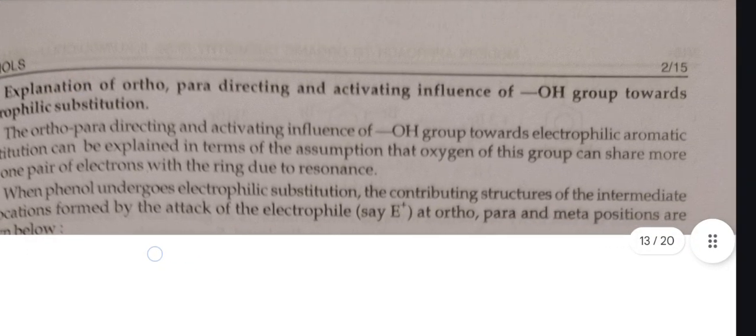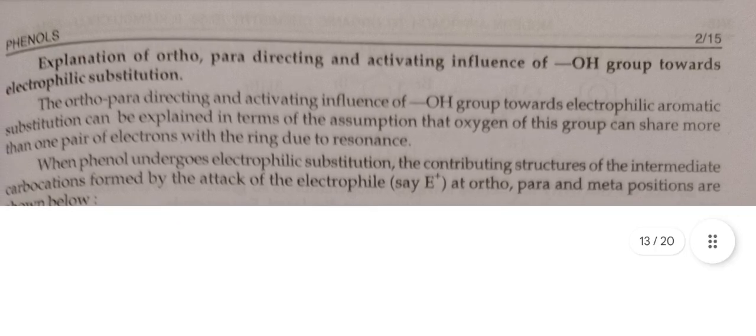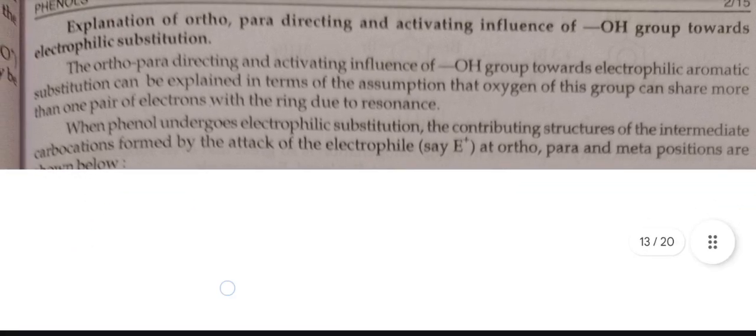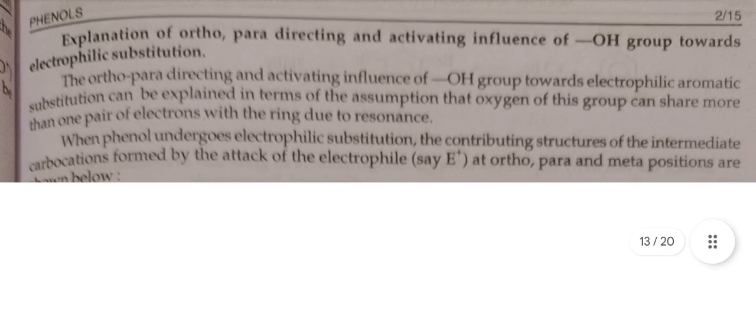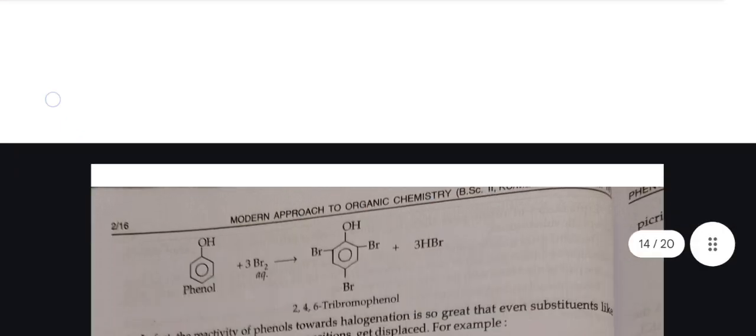Explanation of ortho-para directing and activating influence of OH group towards electrophilic substitution. The ortho-para directing and activating influence of OH group towards electrophilic aromatic substitution can be explained in terms of the assumption that oxygen of the group can share more than one pair of electrons with the ring due to resonance. When phenol undergoes electrophilic substitution, the contributing structures of the intermediate carbocation formed by the attack of electrophile at ortho, para and meta position are shown below.